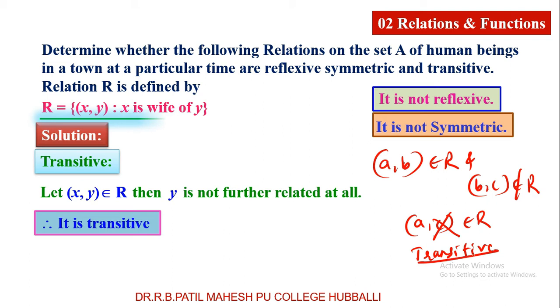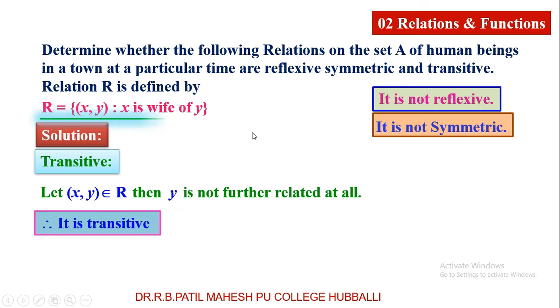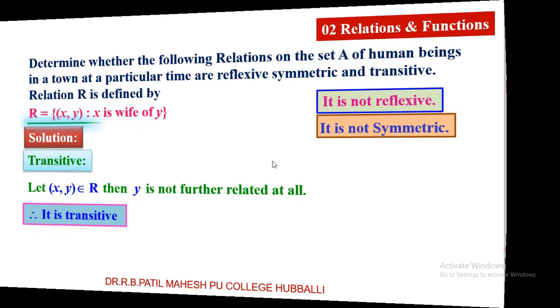Hope you understood about the transitive relation. Next.